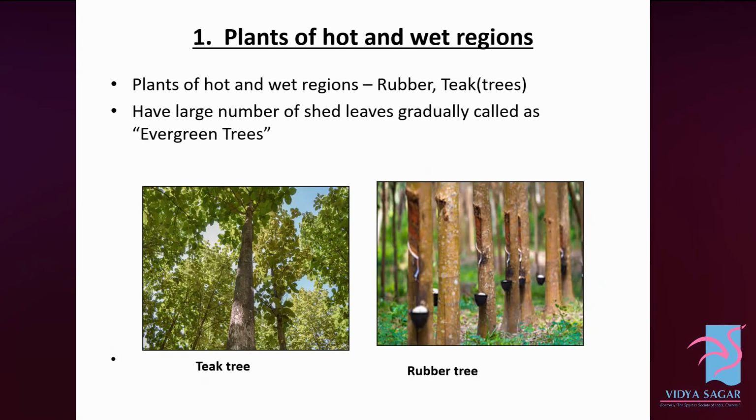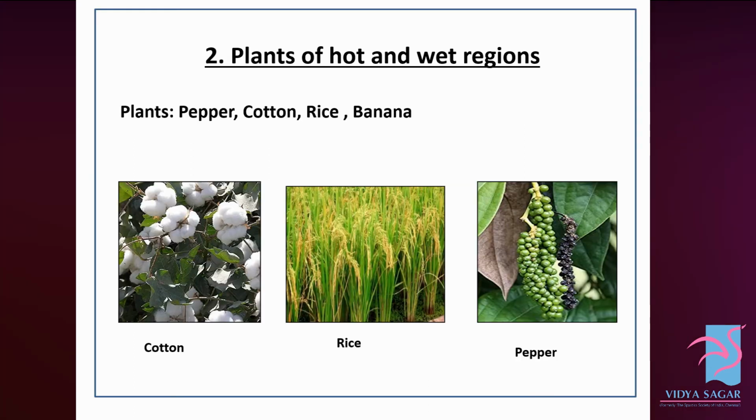The plants of hot and wet regions. Examples: rubber, teak. The adaptations of plants of hot and wet regions are: they have a large number of leaves and they shed leaves gradually. They are called evergreen trees. There are some more plants of hot and wet regions: cotton, rice, pepper and banana.